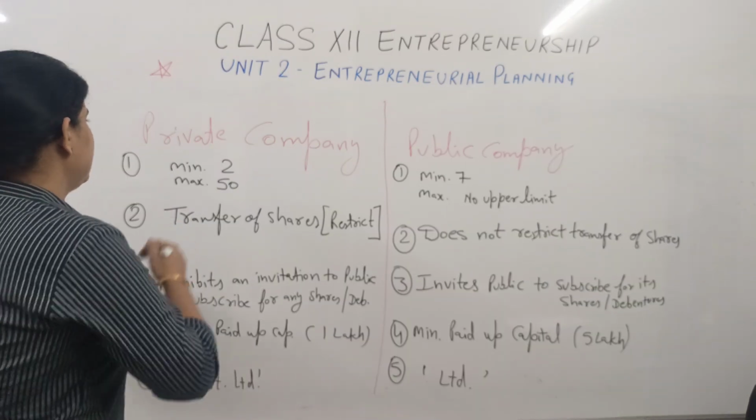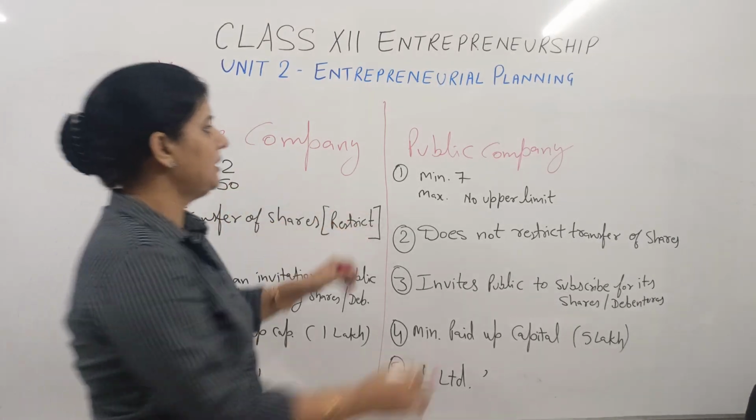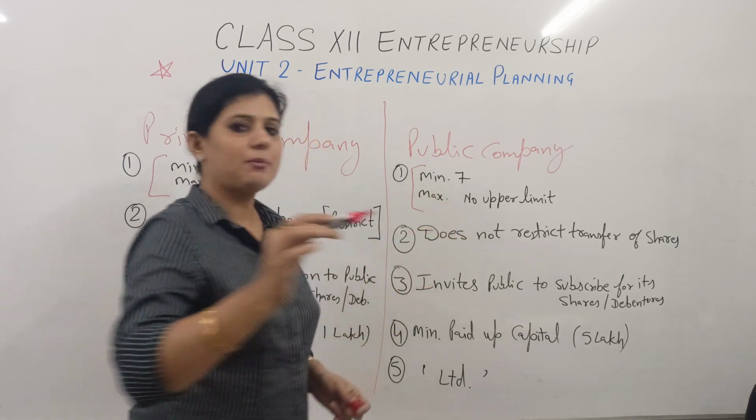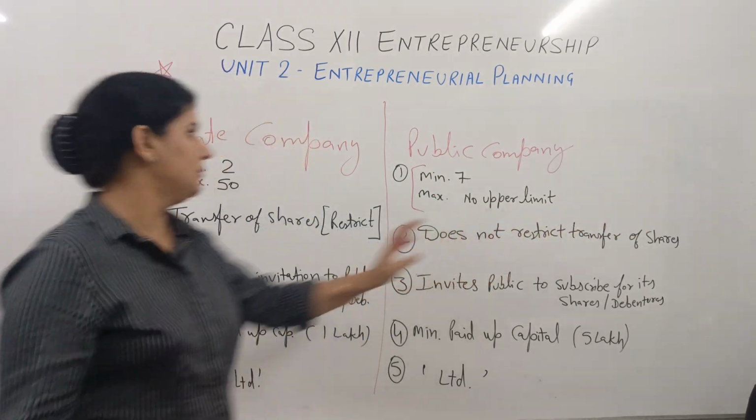In private company, as we are discussing, minimum number of members is 2 and maximum is 50, and in public company minimum number of members is 7 and there is no upper limit in public company.